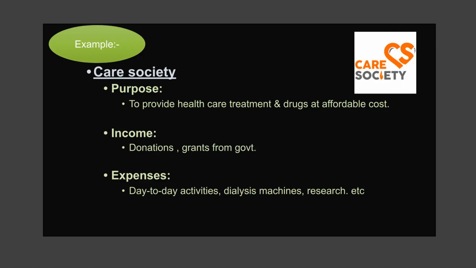The Care Society is a non-trading concern example. Its purpose is to provide affordable healthcare treatment and drugs. Its income comes from donations and government grants. Expenses include day-to-day activities, dialysis machines, and research.